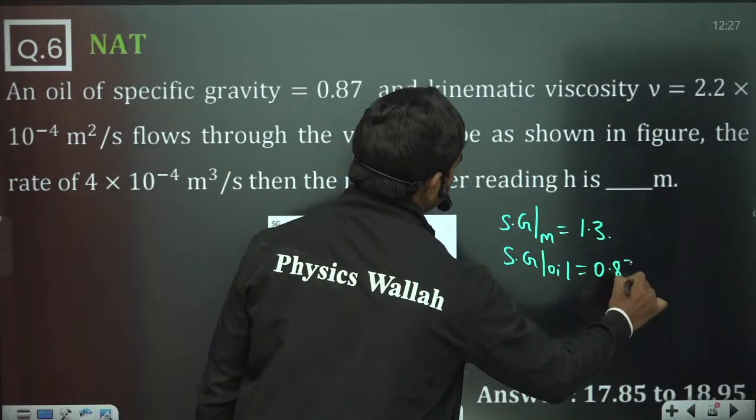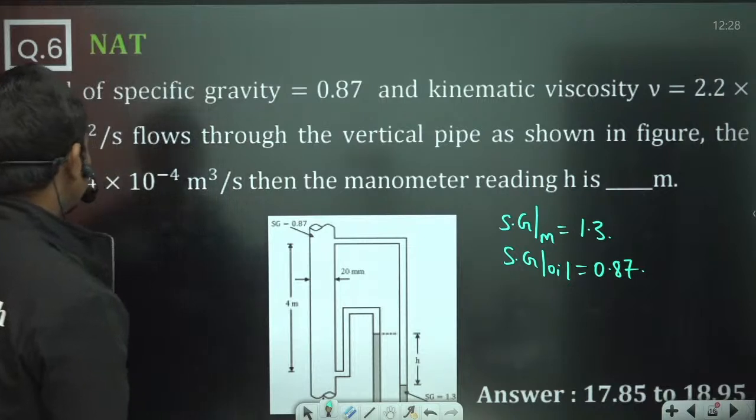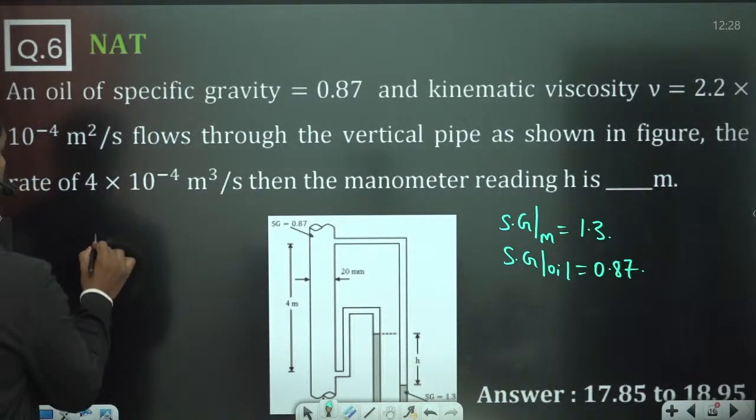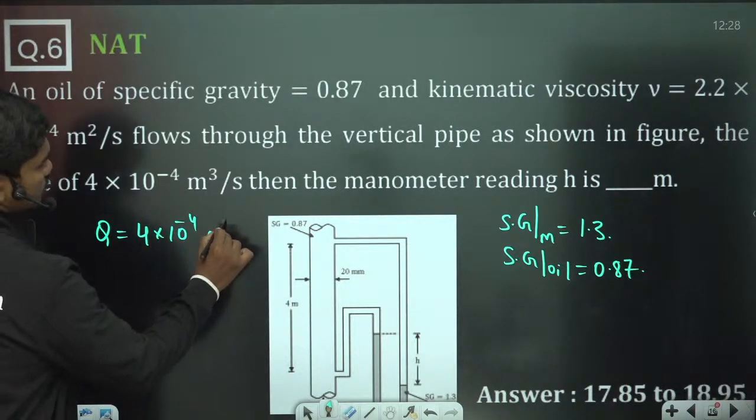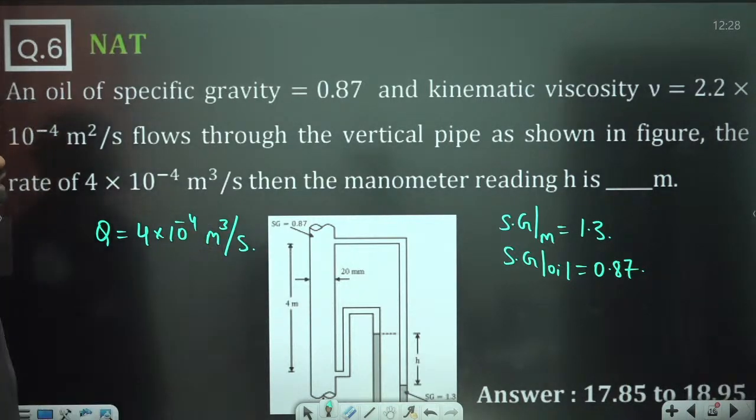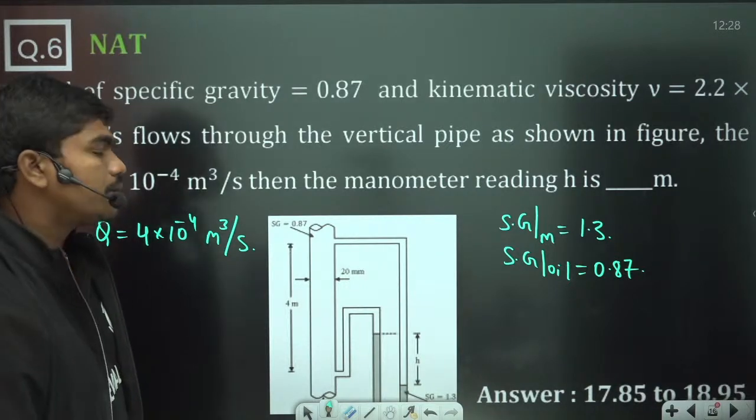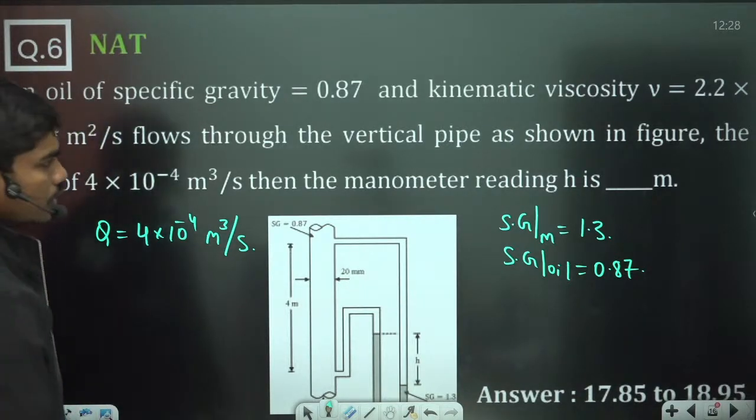0.87. Okay, now as shown in the figure, the rate of discharge Q is 4 × 10^-4 meter cube per second. Then the manometer reading H is dash meters. So let's calculate the manometer reading here.